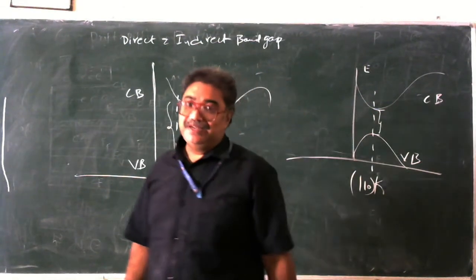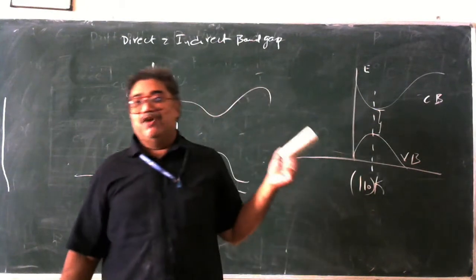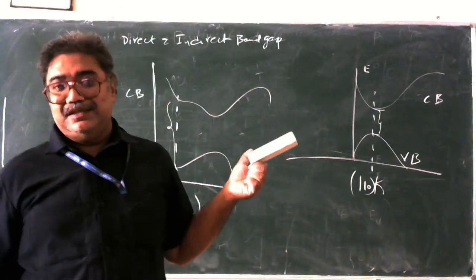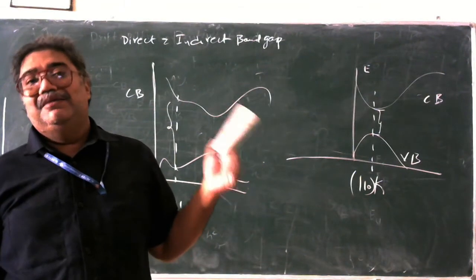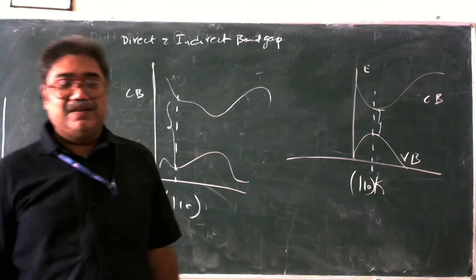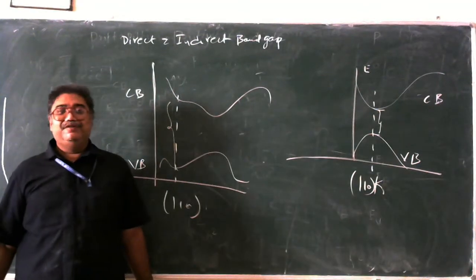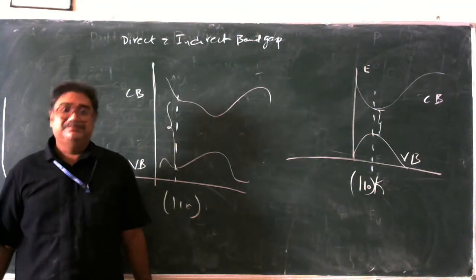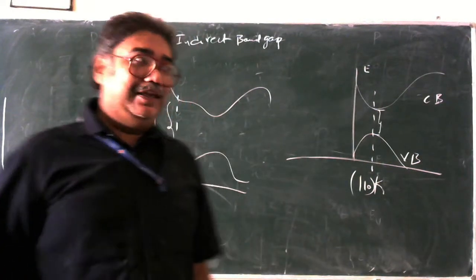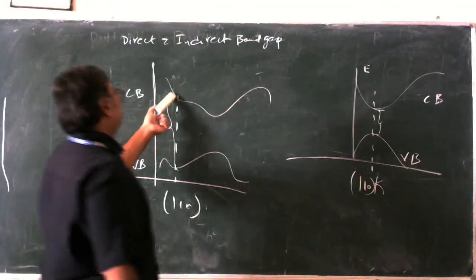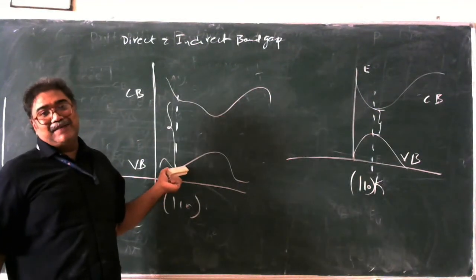When such an arrangement is there, where the top of the valence band and the bottom of the conduction band are at minimum distance, or at the same height, we call them direct band gap materials. When the band gap between them is very low. In contrast, if the distance between the bottom of the conduction band and the top of the valence band is at a maximum distance, then we call it an indirect band gap.